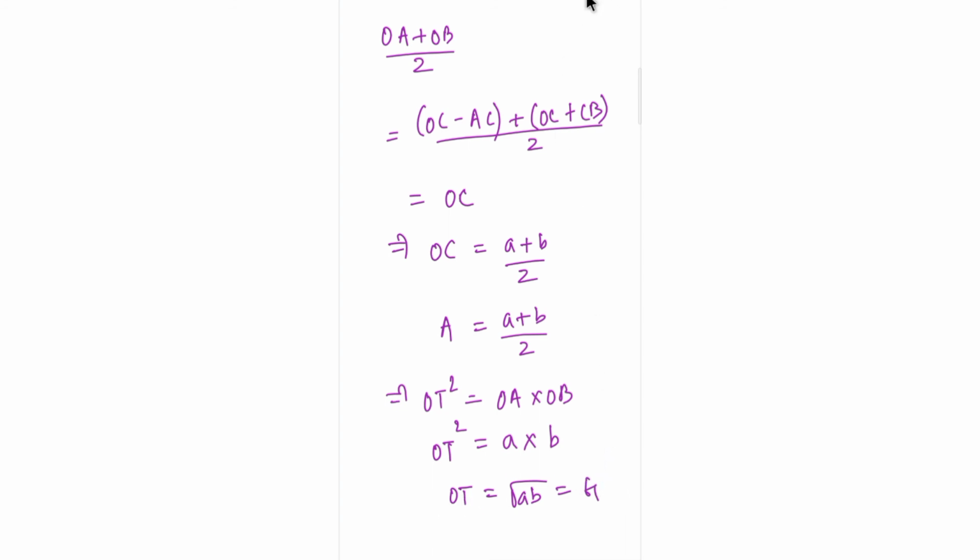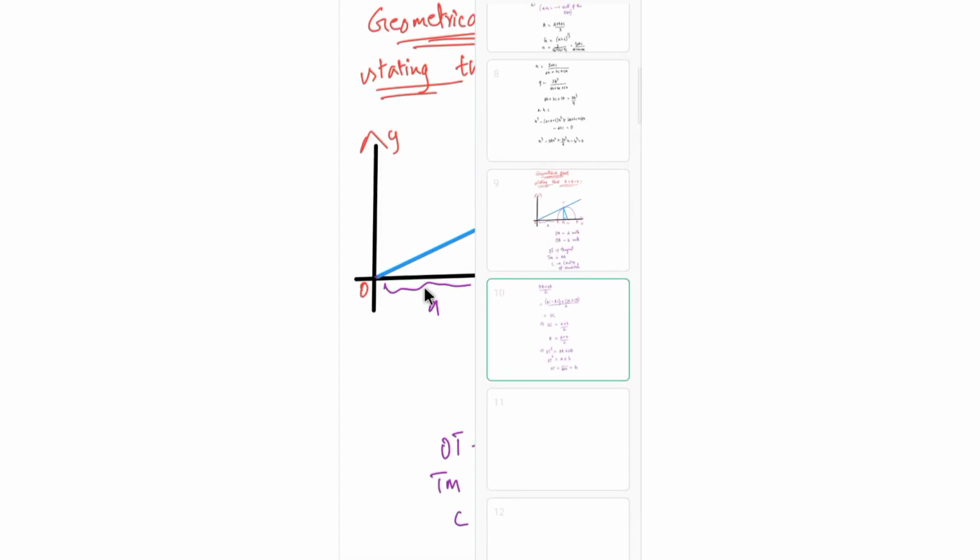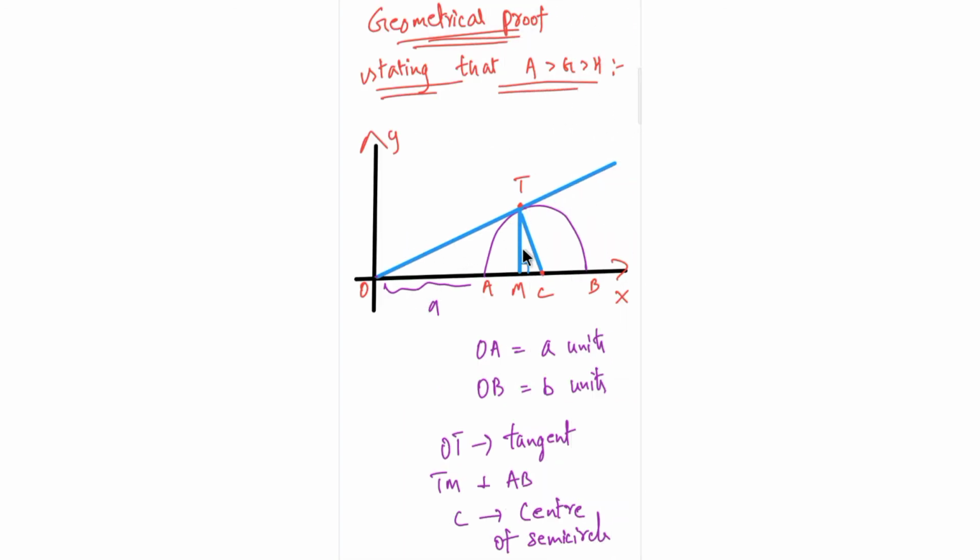And now the actual theorem comes into play. Now you can see the similar triangles OCT and OMT, because we have a right angle here, a right angle here, and the same distance OT. So we can use RHS and prove that these two are similar triangles.